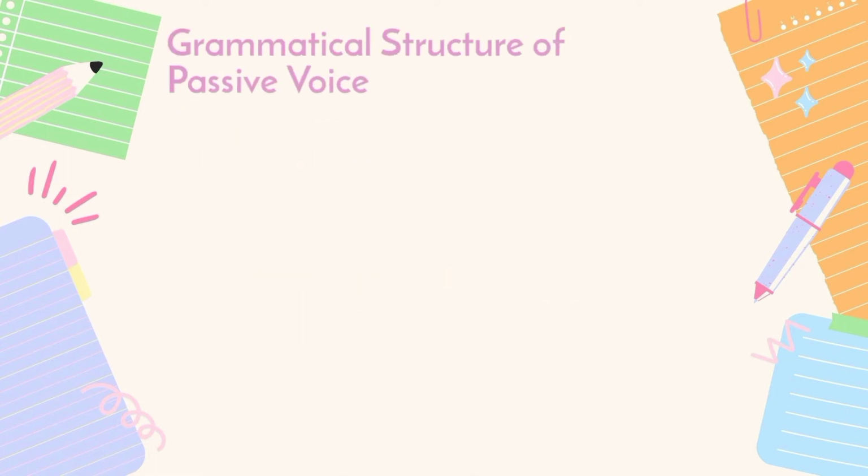And now we're going to the grammatical structure of passive voice. Passive voice is a noun with to be plus past participle, or we say verb 3.